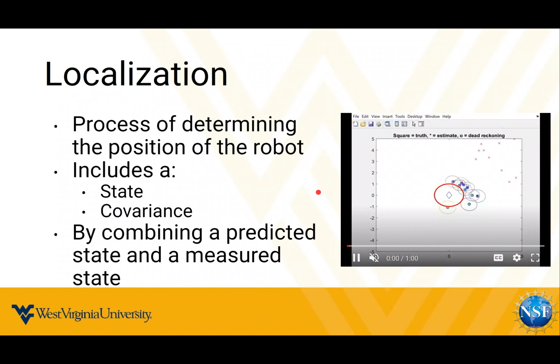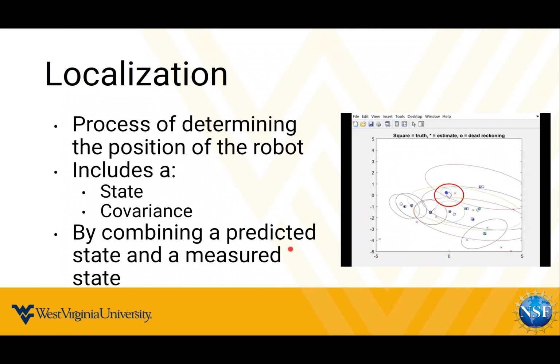Localization is the process of determining the position of the robot. It includes a state as shown by the asterisks around each agent, in the center of each ellipse, which is the covariance and is a measure of the uncertainty. Each ellipse shows a 95% confidence interval of where the robot is.